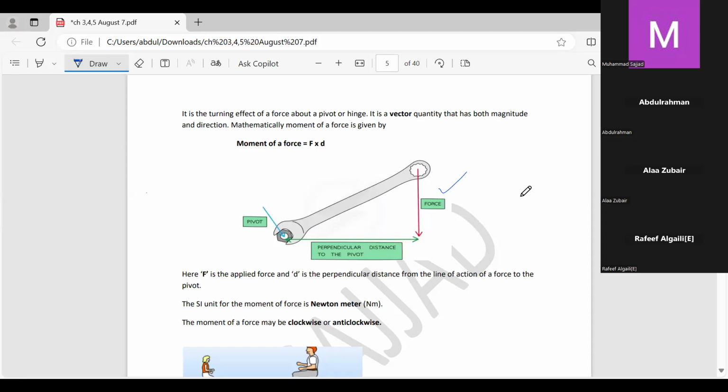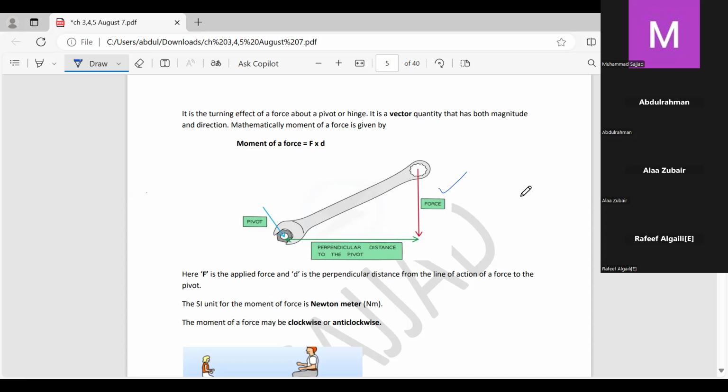In paper 6 there is no calculation needed, just the data is given and we are plotting a graph or reasoning and this kind of stuff. Anyhow, this is also a topic, and this moment of a force is very important. Last time I was short on time, so I did not start it intentionally because I need a lot of things to discuss with you. Along with Hooke's law, this is one of the topics from this booklet, and it is very common even in paper 6. Paper 6 has some limited topics and this is one of them.